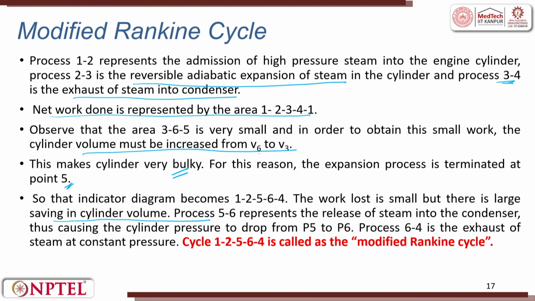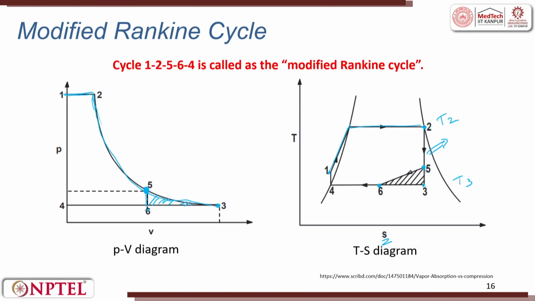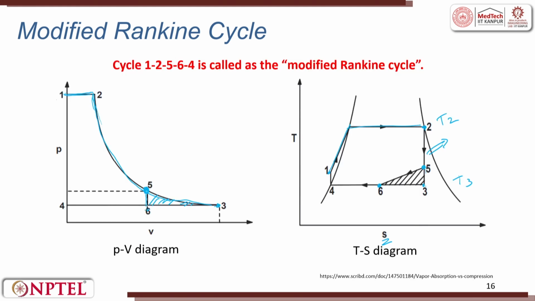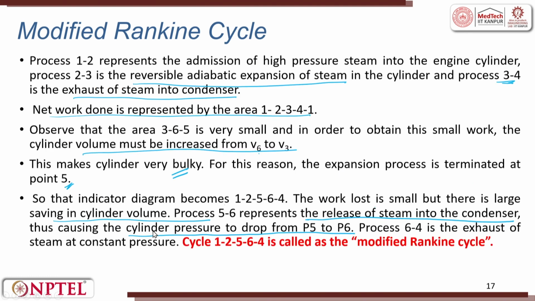The process 5 to 6 represents the release of steam into the condenser, thus causing the cylinder pressure to drop from P5 to P6.